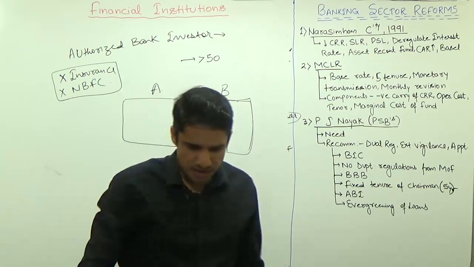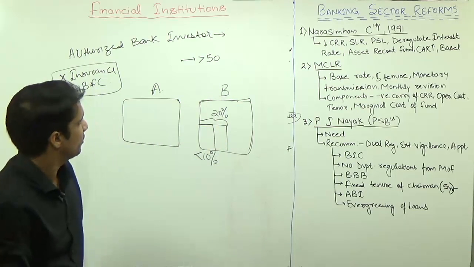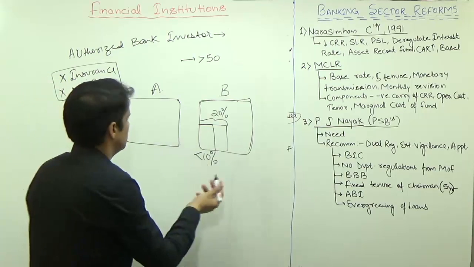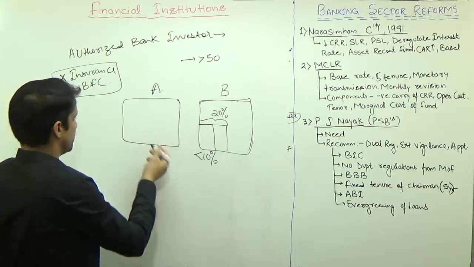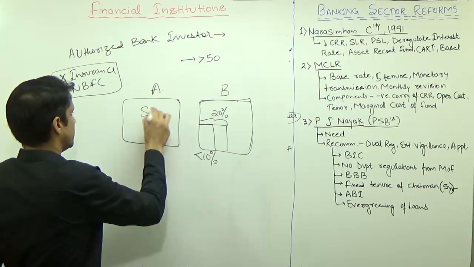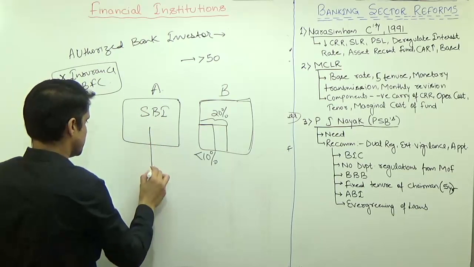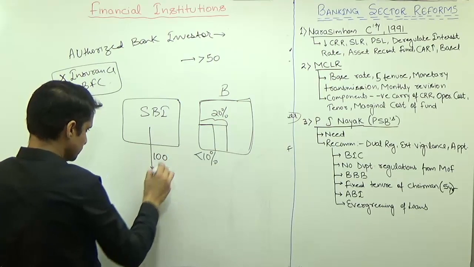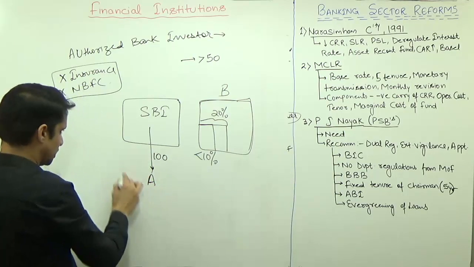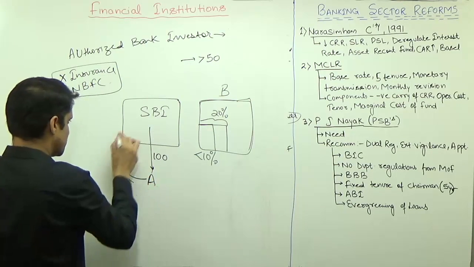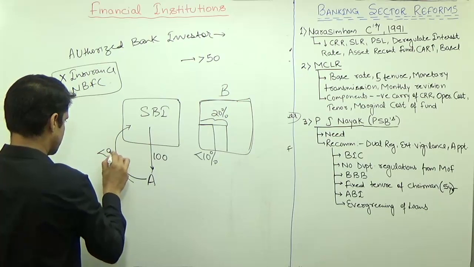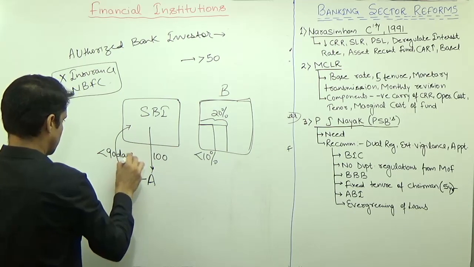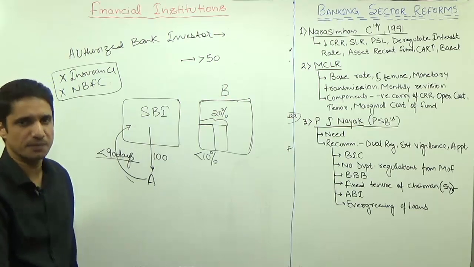Then the evergreening of loans. Evergreening of loans means, as we discussed in the last few lectures, suppose A is there, and SBI has given a loan to A of 100 rupees. Now A has to return some principal or interest within 90 days, otherwise it will be designated as NPA.